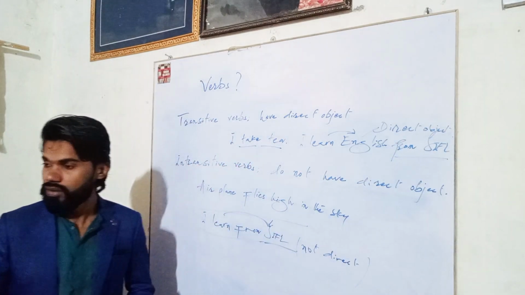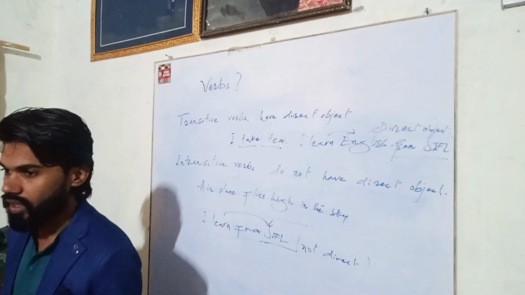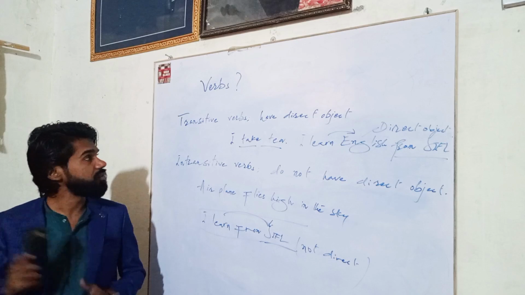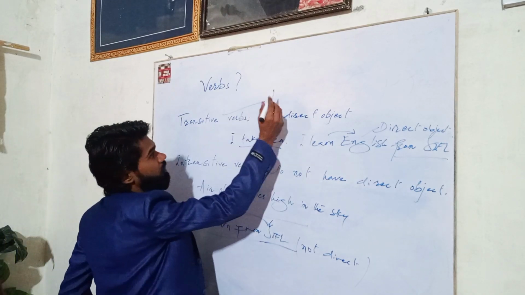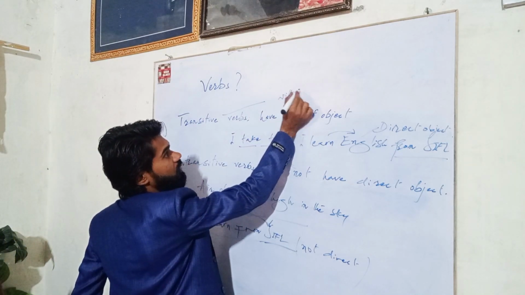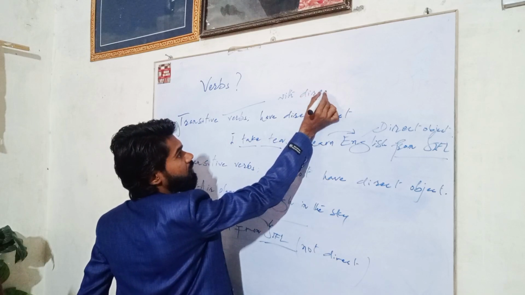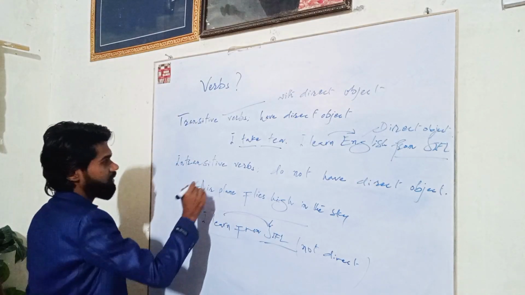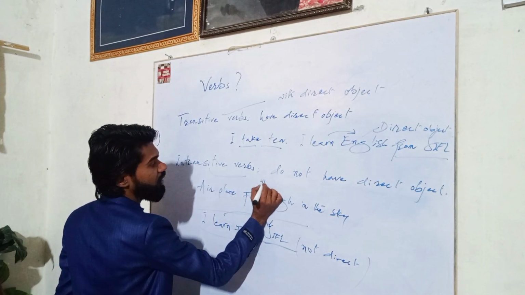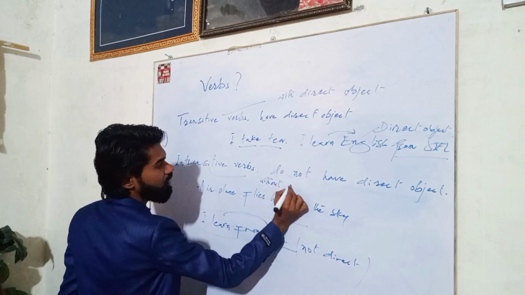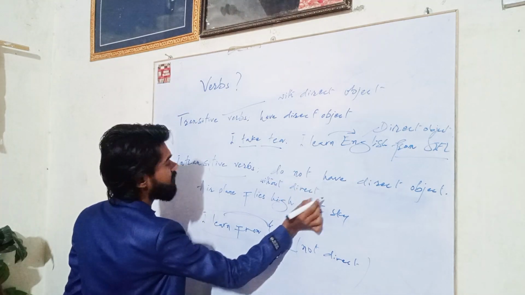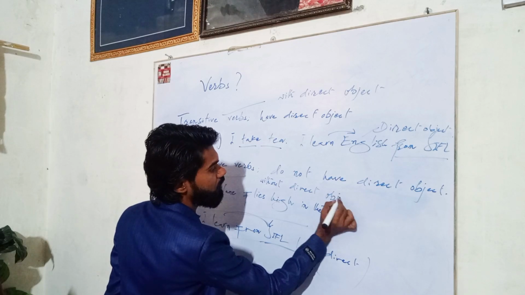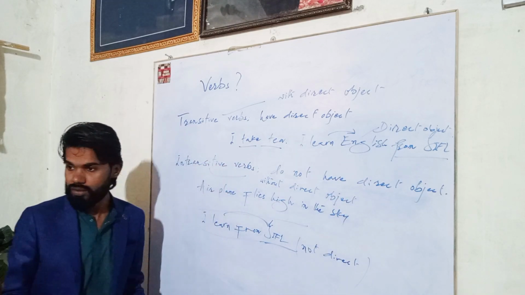Sir, direct verb basically? Not direct verb. Verb with direct object. Should I make it more simple as well? Transitive verb: verb with direct object. And intransitive verb: without direct object. We are learning verbs. Without direct object. Got it now?